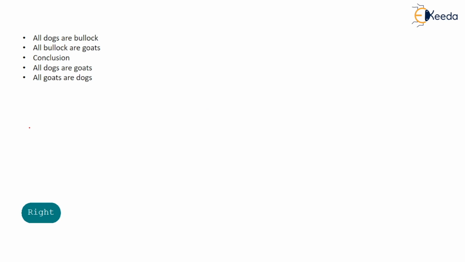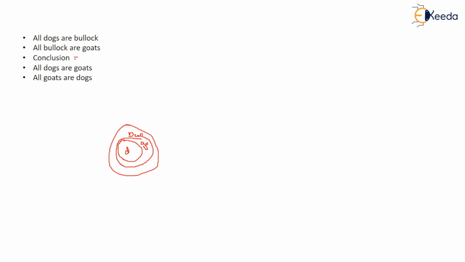So here is a question: all dogs are bullocks. So this is dog, this is bullock. All dogs are bullocks, right? And all bullocks are goats. So all bullocks are goats means this will be goat, right? That simply means this.